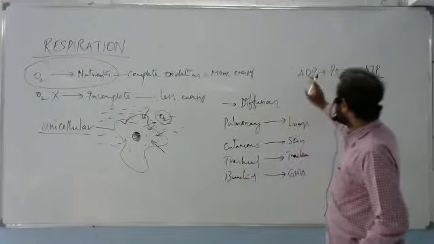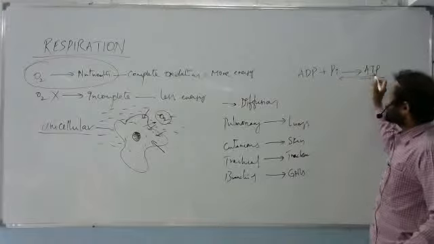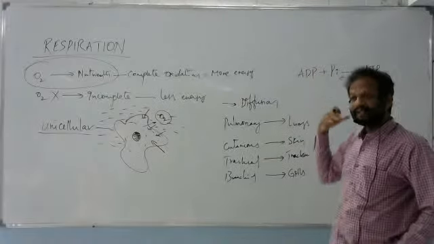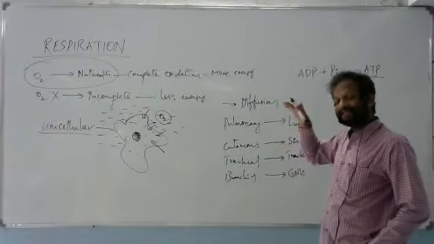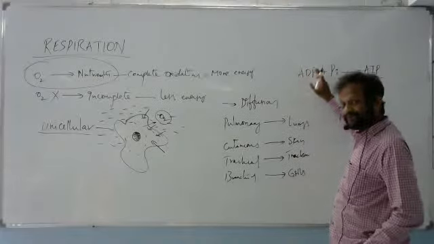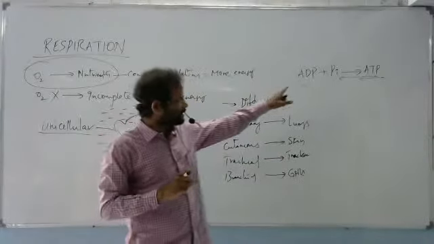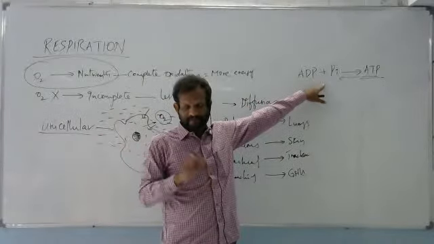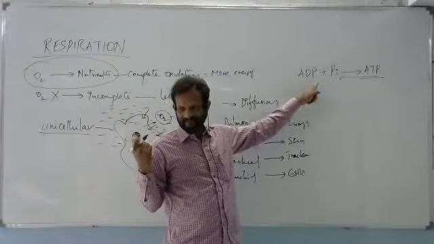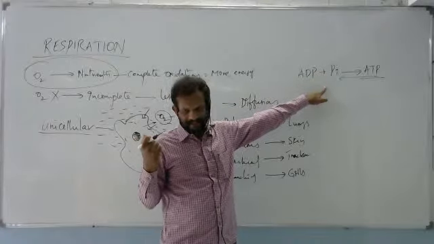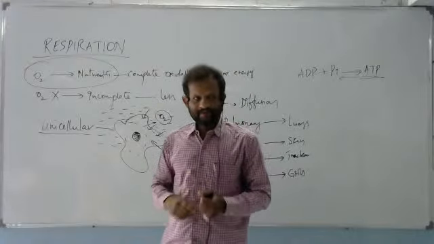So that's why ADP will convert into ATP, and ATP will again convert into ADP. When ATP converts into ADP, at that time energy will be released for our requirement. When plenty of energy is available, at that time ADP will convert into ATP. So now you understood. This terminal phosphate is very important. For that binding, we need energy. For breaking, energy will be released when it is separated. Right?